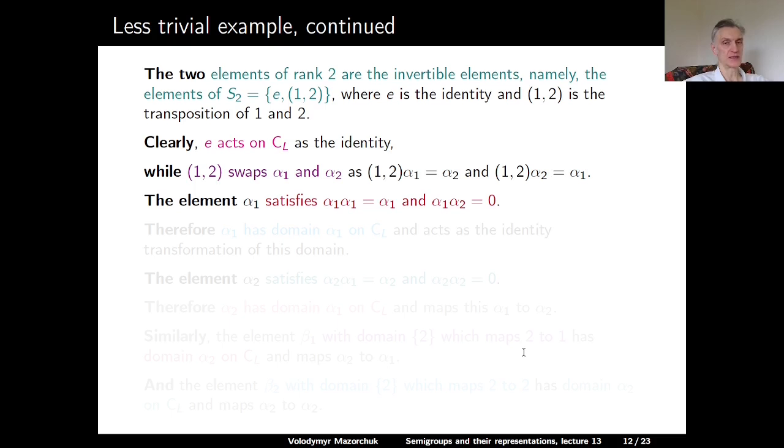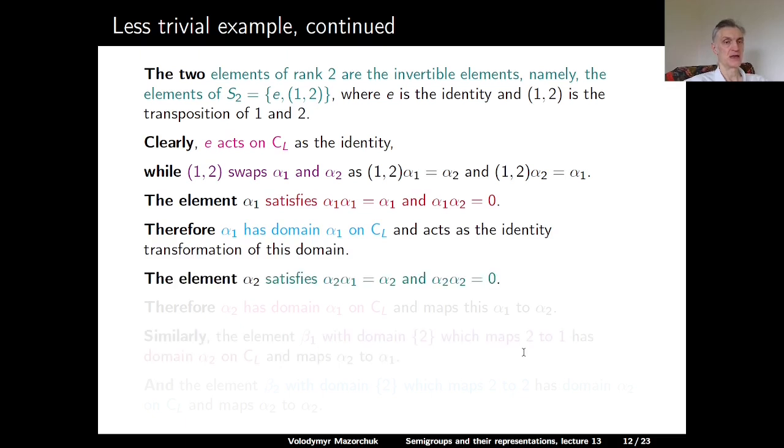Next, let us talk about elements of rank 1. The element alpha 1 satisfies that alpha 1 after alpha 1 equals alpha 1, and alpha 1 after alpha 2 equals 0, the nowhere defined element. Therefore, alpha 1 has domain alpha 1 on CL and acts as the identity transformation of this domain. The element alpha 2 multiplies in the following way. Alpha 2 after alpha 1 is alpha 2, and alpha 2 after alpha 2 is 0. Therefore, alpha 2 has domain alpha 1 on our act CL, and it maps alpha 1 to alpha 2.